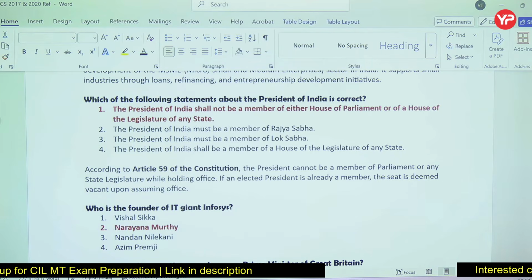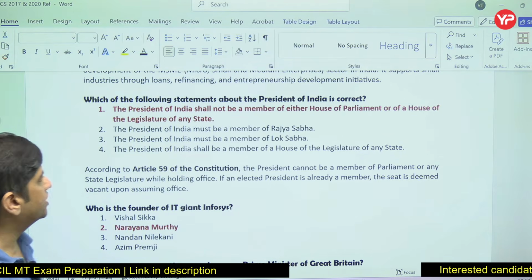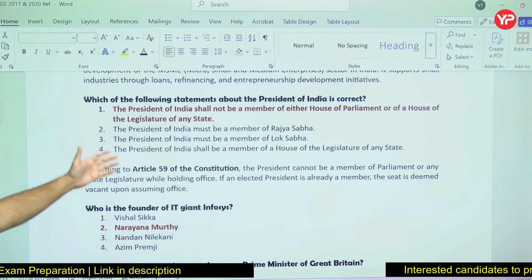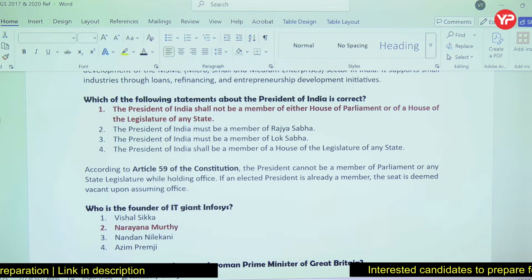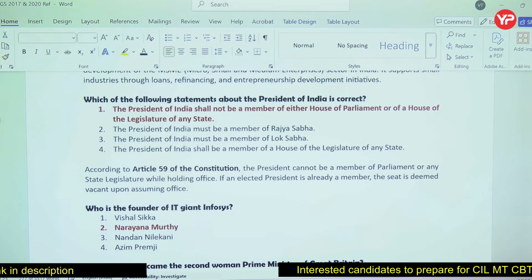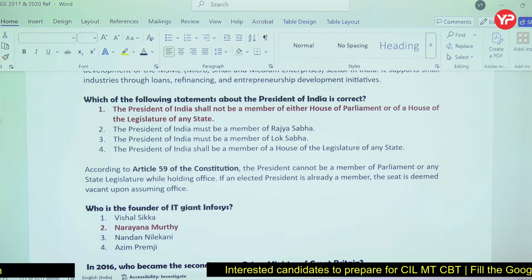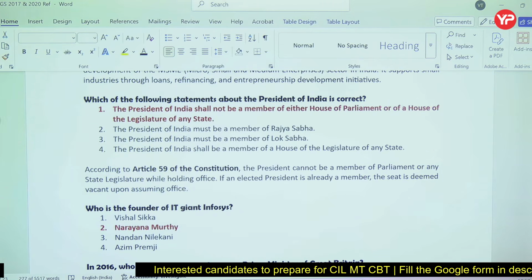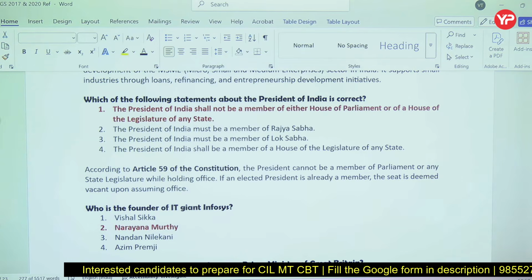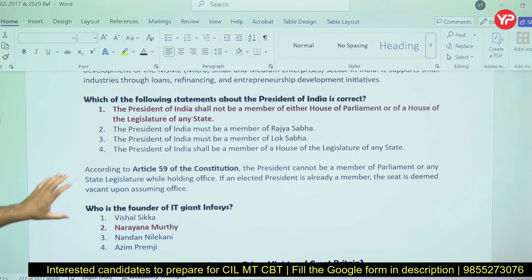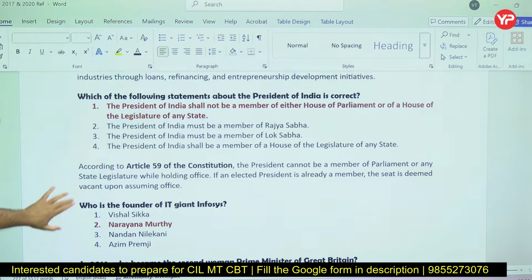Which of the following statements about the President of India is correct? You should know that the President of India is mentioned under Article 59 of the Constitution, and he cannot be a member of Parliament or any state legislature while holding office. That is true. If he is elected as President and is already a member of Parliament, then his seat is deemed to be vacant. So that is what you have to know.